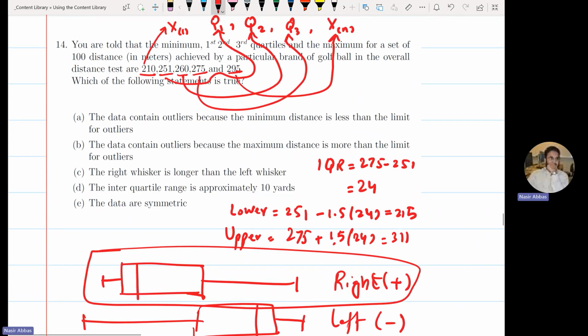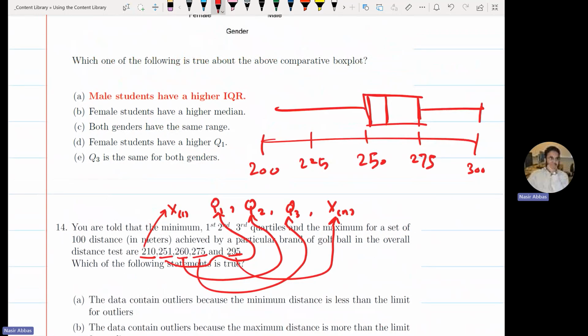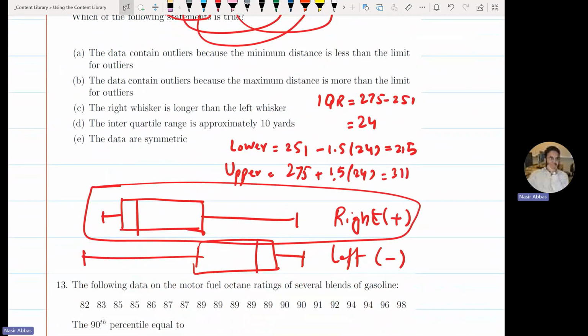Whiskers are equally distant. Here 36 and here 36. Whiskers 36 on the right, 36 on the left. Always? Yeah, whisker 1.5 IQR on the right, 1.5 IQR on the left. I would not say it's always true. It's an estimation. It might be wrong. The actual data might be positively skewed and the box plot is showing you negatively skewed. But it's an estimation. Everything is subject to error.